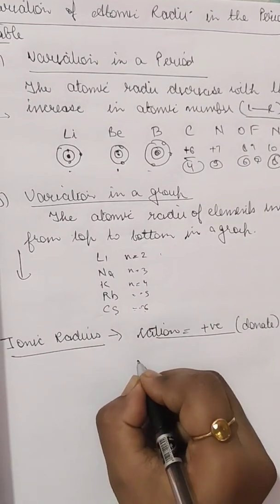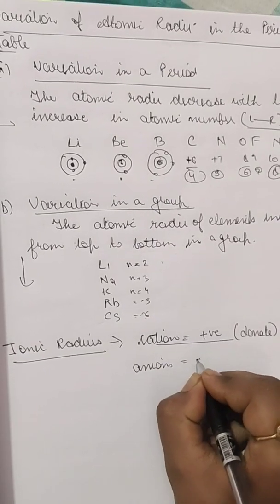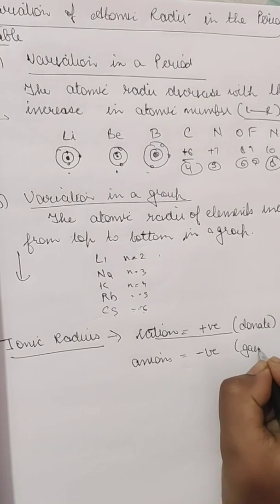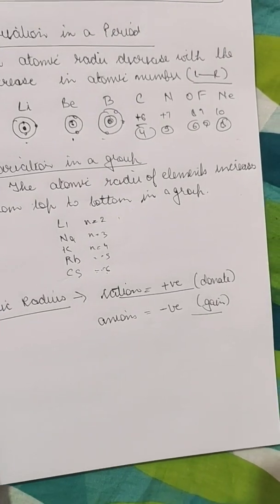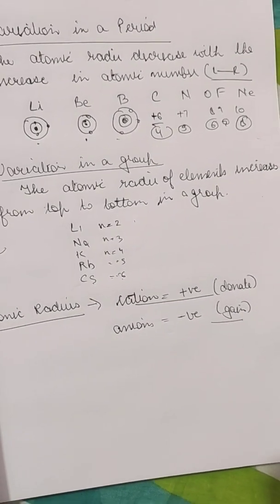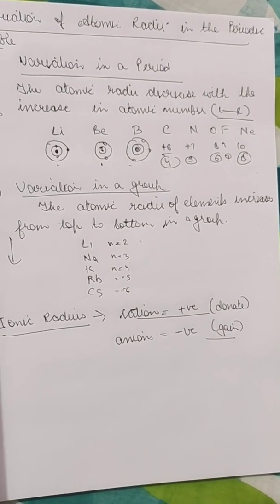And when the atom gains electrons, then it acquires a negative charge, because when it gains one, two or three negative electrons, definitely it will acquire a negative charge, and when it loses a negative thing from itself, it will acquire a positive charge.